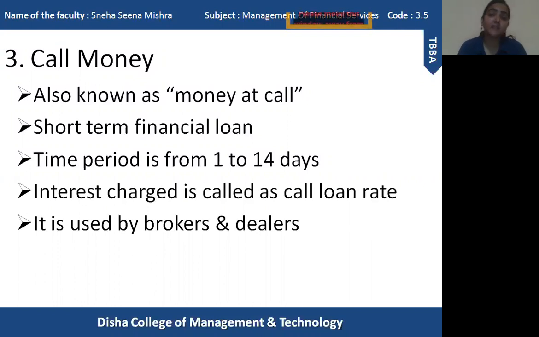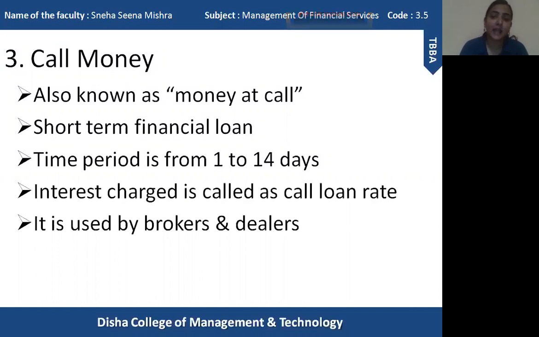Whenever the lending bank asks the brokers to repay the amount, they sell the securities of the customer and give the money back to the bank. So these are the various aspects of call money, how it operates and what its features are.